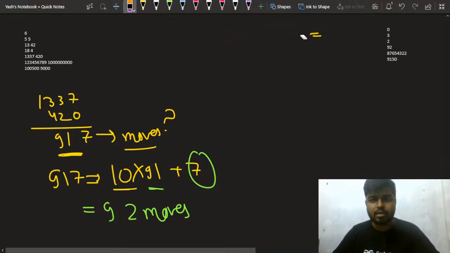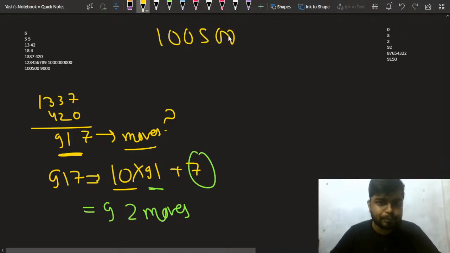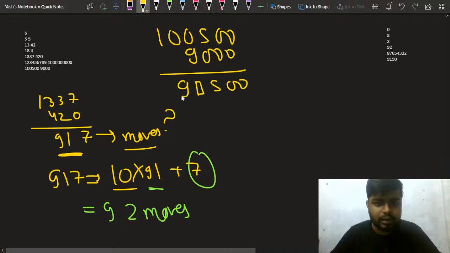Let me just erase this part. Now let us look at the last case, and let's take 9000. For this case, this will be 500, this will be 0, and then I'll get a 9 here, right? So this is what I'm getting.